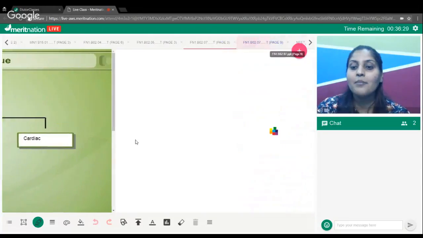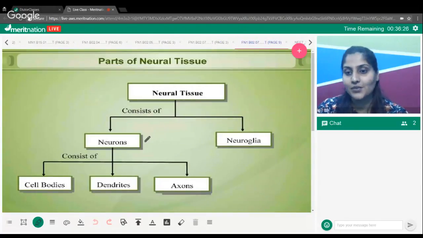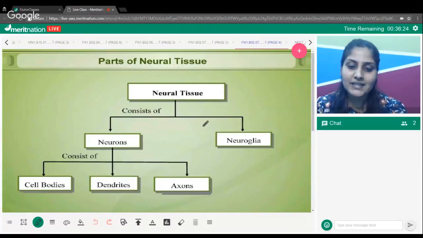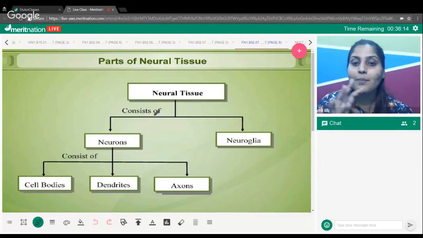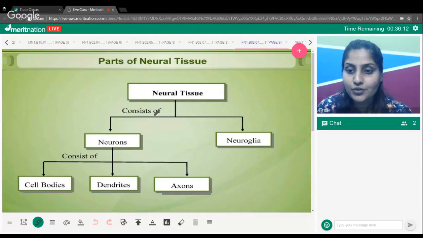Perfect. Moving on to the last one, which is the neural tissue. Okay, Jitanshu, basically we are talking about the tissues present in the animal system, in the human body to be specific, and I am providing you an overview about the different types of tissues you need to study and what schedule you need to follow.